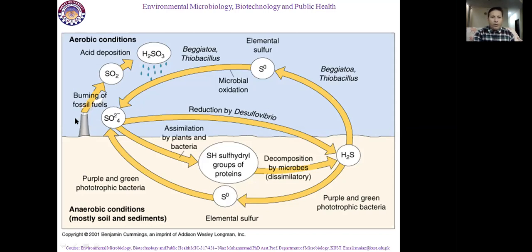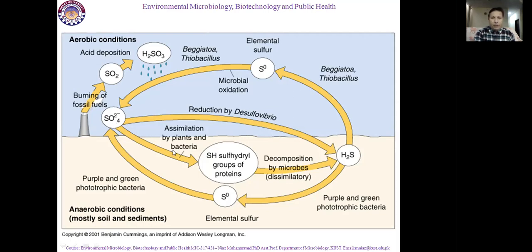Sulfur is emitted from the burning of fossil fuel. It generates sulfur dioxide gas, and due to rain, due to water, it converts into acid deposition, H2SO3, which comes on the surface. On the surface of the earth, it is present as SO4, which is considered sulfate, and it is a comparatively stable form of sulfur. Okay, what happens with sulfate?